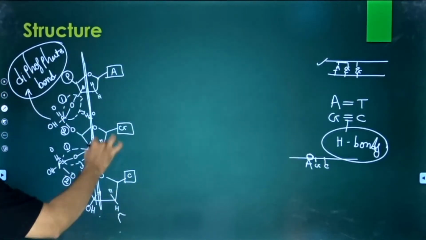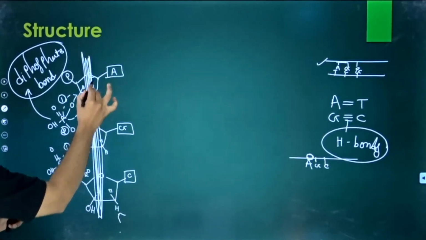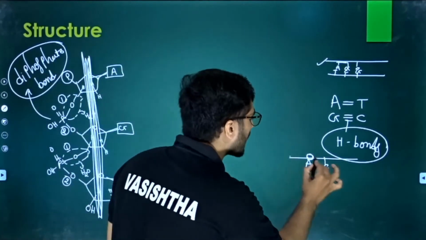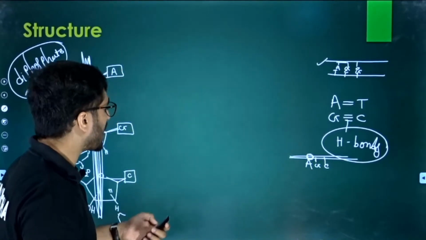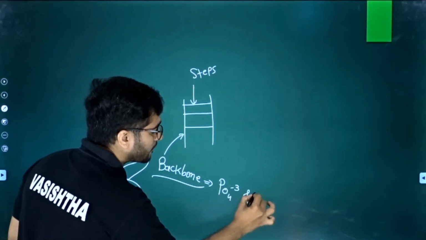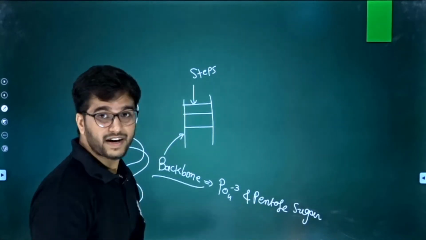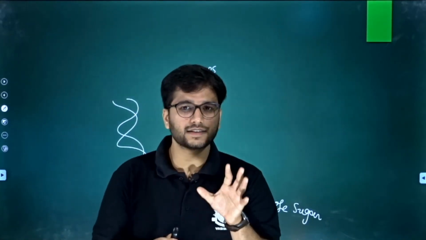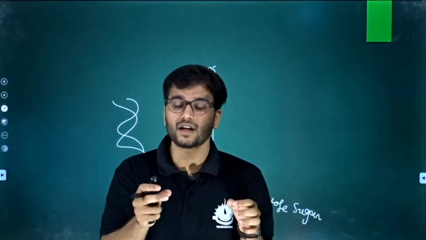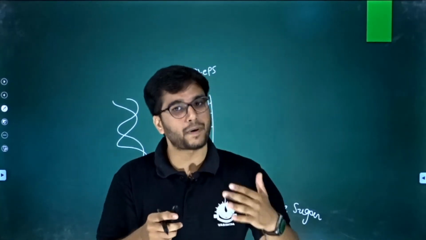This whole component, this whole part is like a ladder on which adenine is situated, guanine is situated and cytosine is situated. So this whole line, which is the backbone, is made up of what? Now you can say the backbone is made up of phosphate and pentose sugar, because we proved it, right? So in the ladder structure of DNA, we have two things: a backbone, and stairs or steps in between them. So these two backbones are made up of pentose sugar and phosphate.